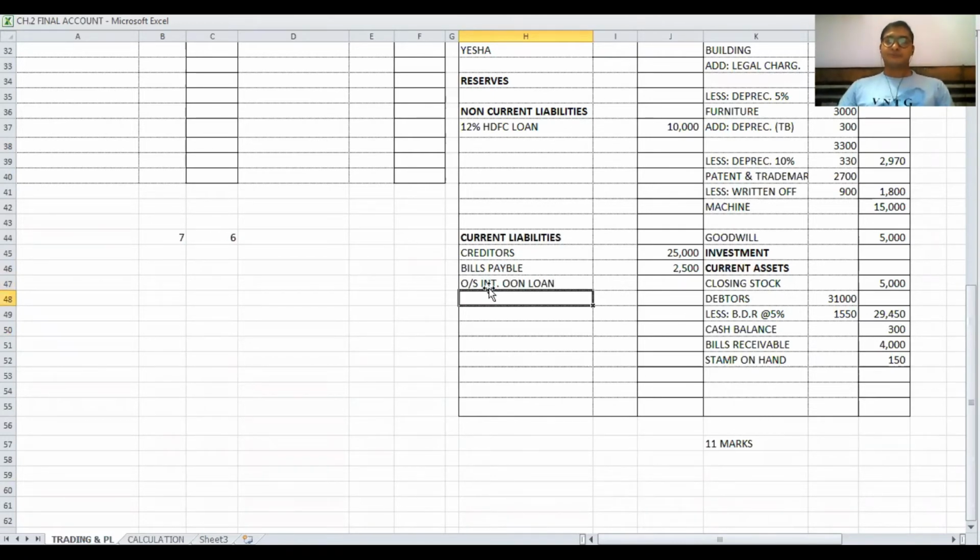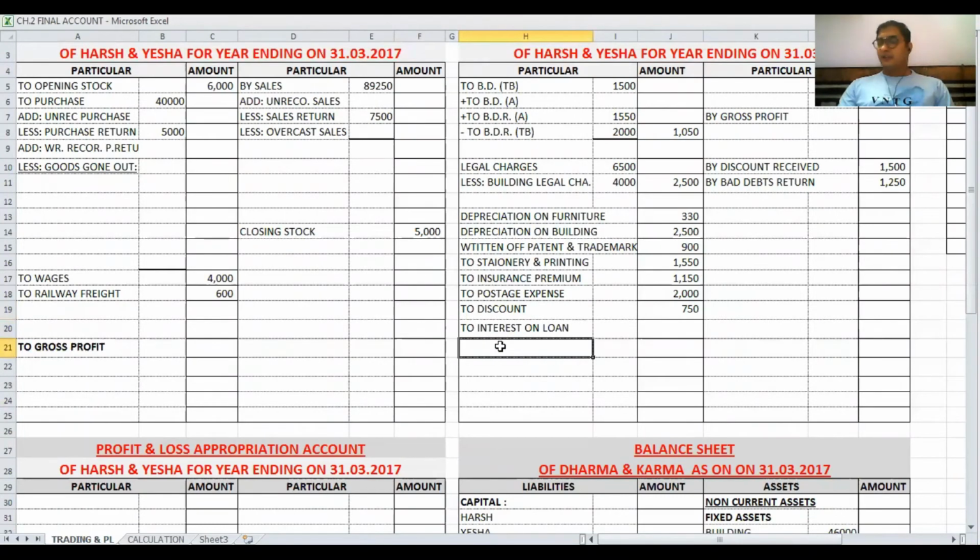Now amount. Here, loan is for 10,000. Interest rate is 12% and loan from 1/7/2016.